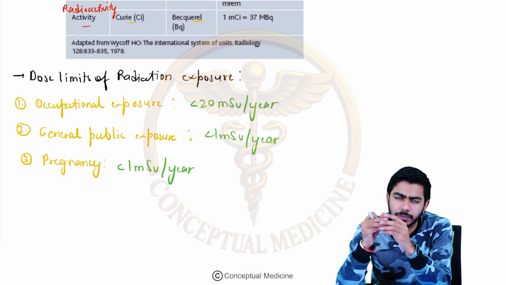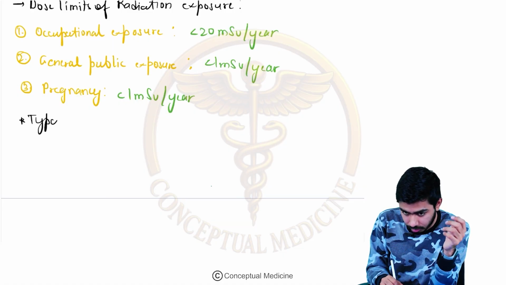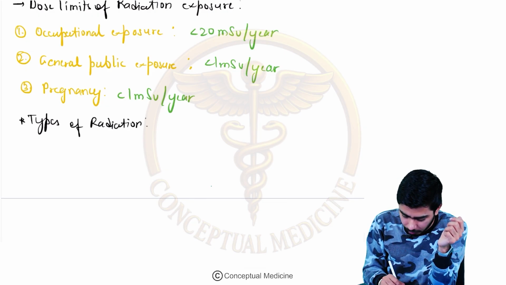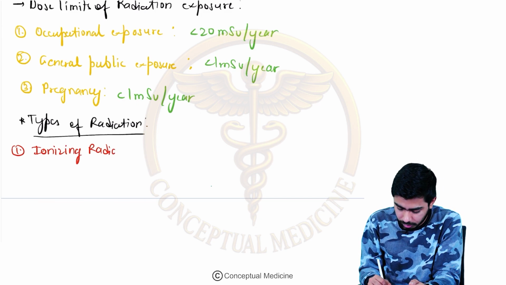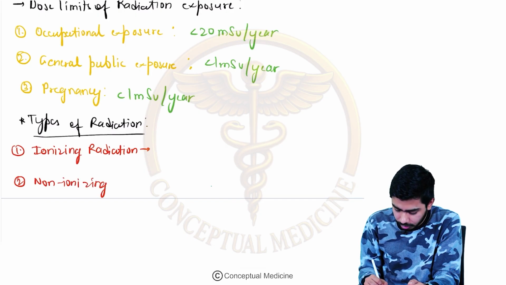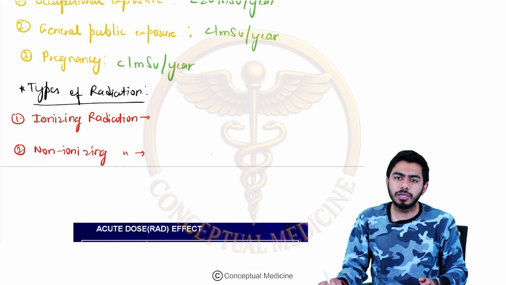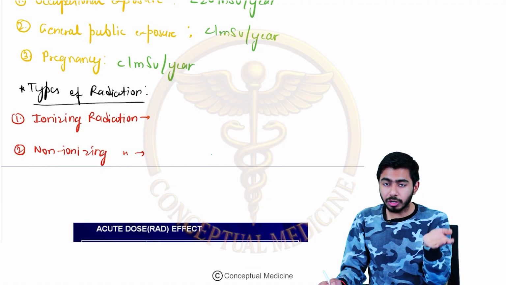Now we shall talk about the types of radiation. If we talk about the types of radiation, then we have the first one, that is the ionizing radiation, and the second one could be the non-ionizing radiation, right? In the ionizing radiation, we are talking about a pattern, and basically this pattern has been decided according to the wavelength. More will be the wavelength, more lethal will it be.